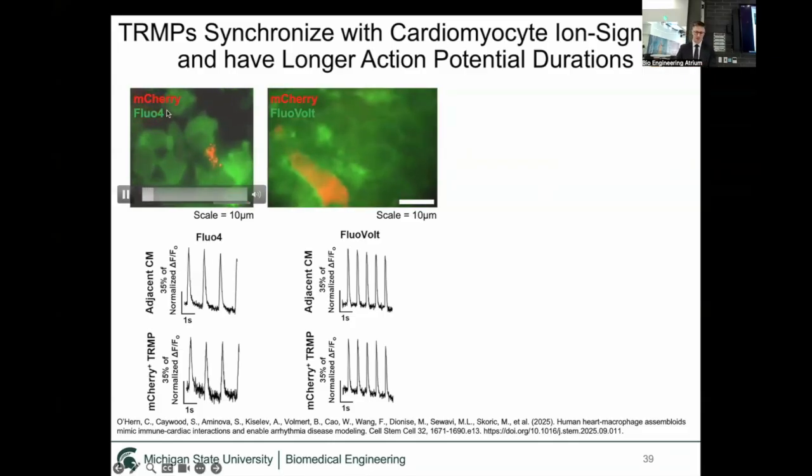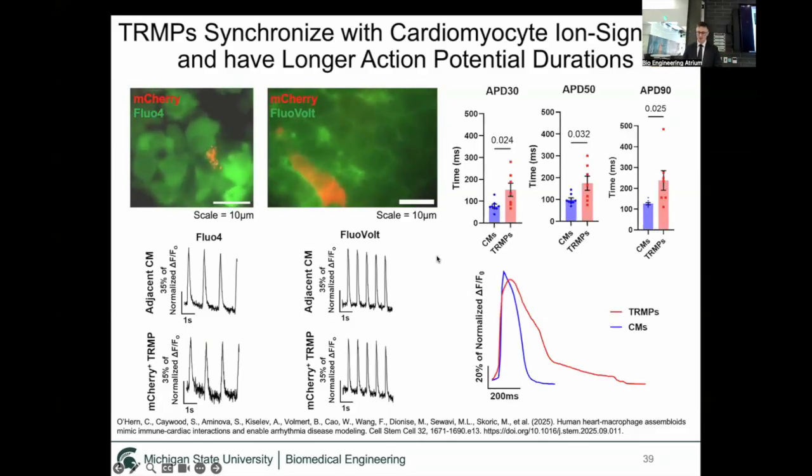And so here you can see macrophages, labeled in mCherry, overlying a region of the myocardial component of our heart macrophage assembloids. And as you can see, these macrophages are synced with one another and with their neighboring adjacent cardiomyocytes. So with each flash, that signal is being propagated through these red areas, which are our macrophages, showing that our macrophages actually accept the signal from their neighbors.